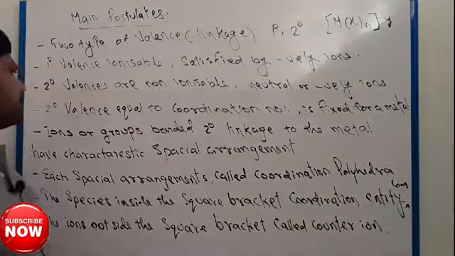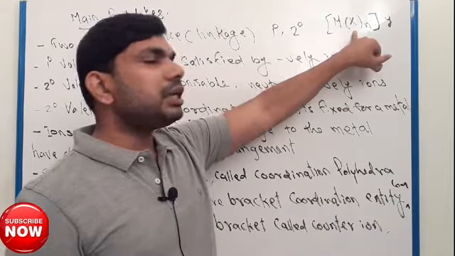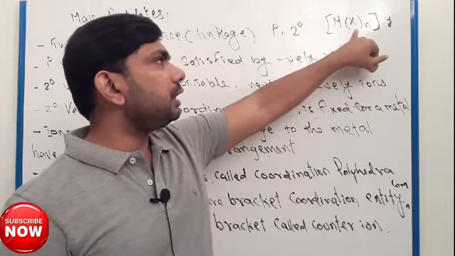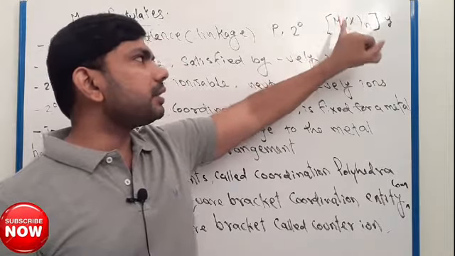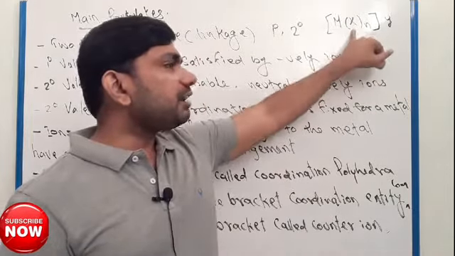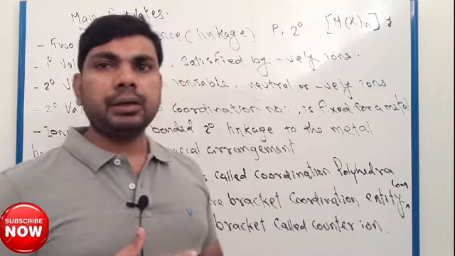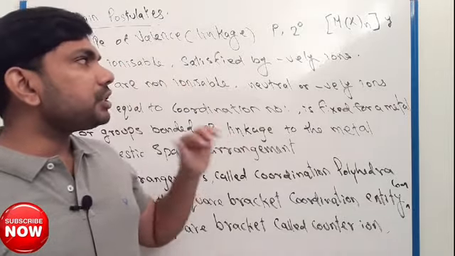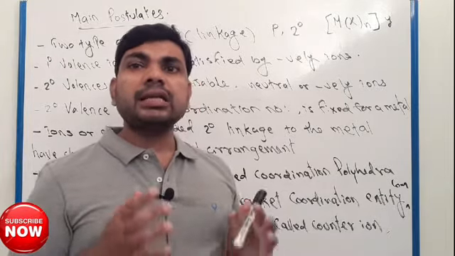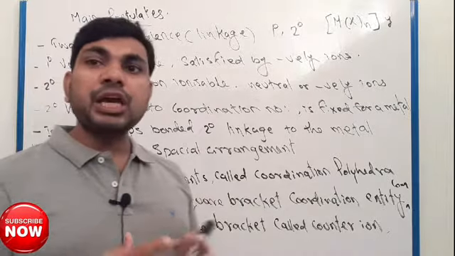Clear? Next one here, secondary valency. The number of secondary valencies is equal to the coordination number. Here two groups are inside the square bracket, so it's coordination number 2. So the number of secondary valencies represents the coordination number. And the groups directly attached to the central metal ion are secondary valency, and these have a characteristic spatial arrangement.